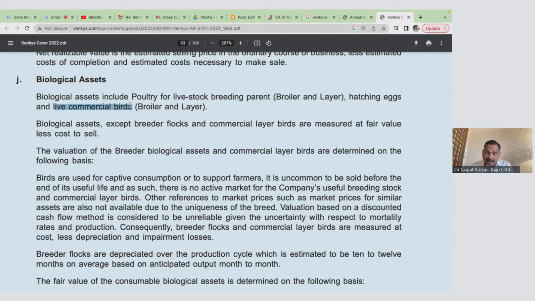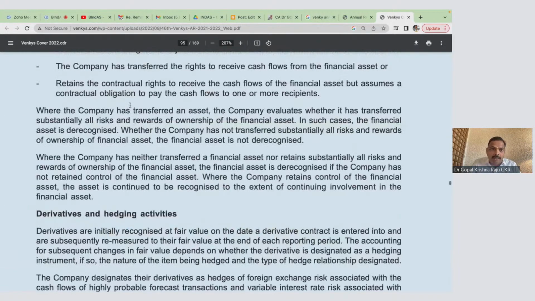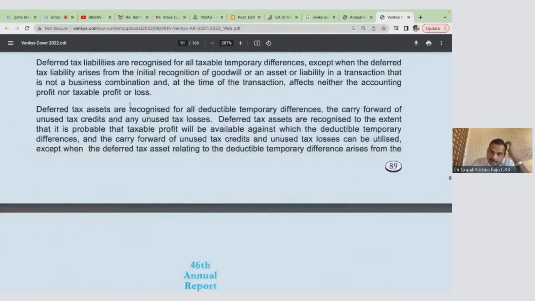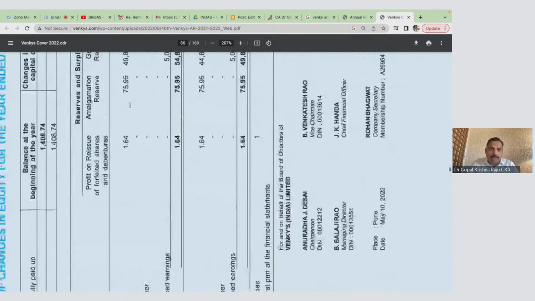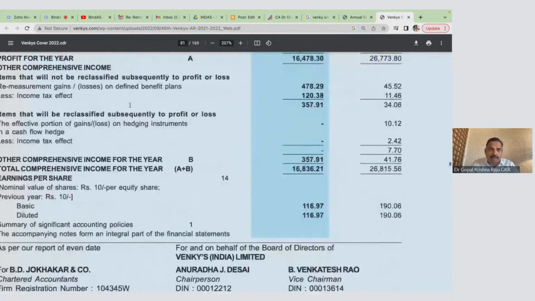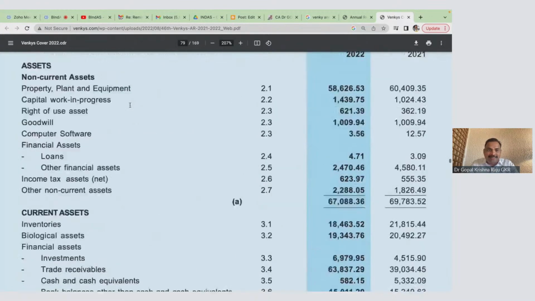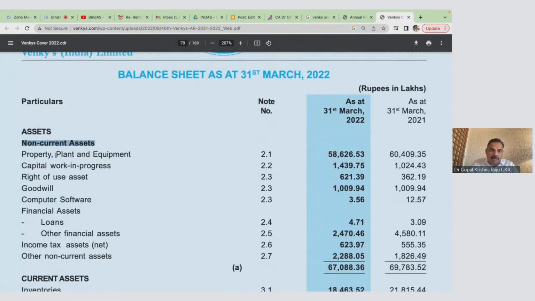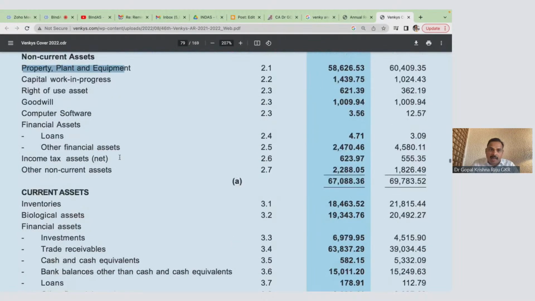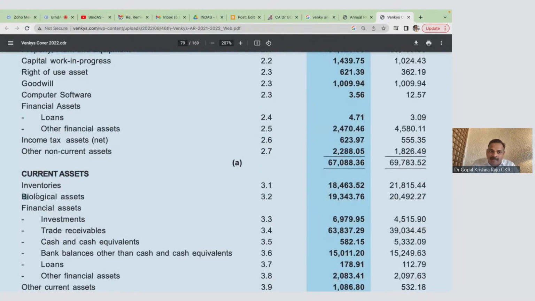Please look at the category. I'll explain how significant this agriculture industry is. And for your information, look at the balance sheet. I'll share with you the balance sheet of Venky's. You will be quite surprised. This is the balance sheet of Venky's, where this is the liability part. Look at the asset part. In non-current assets, you have property, plant and equipment. And in current assets, you have inventory, you have biological assets.